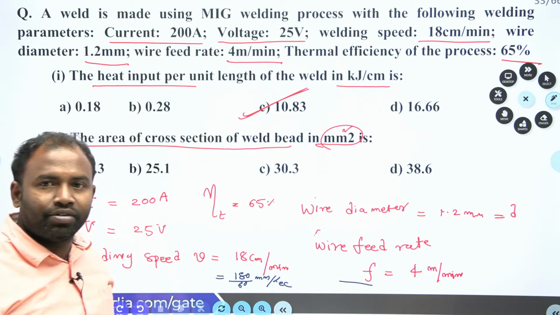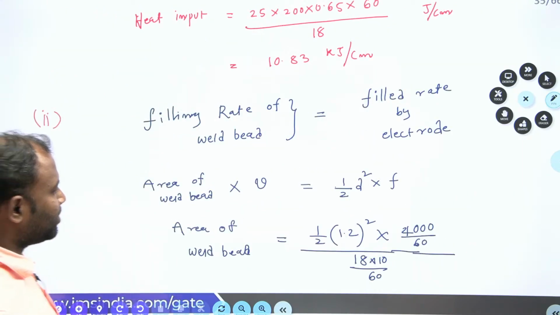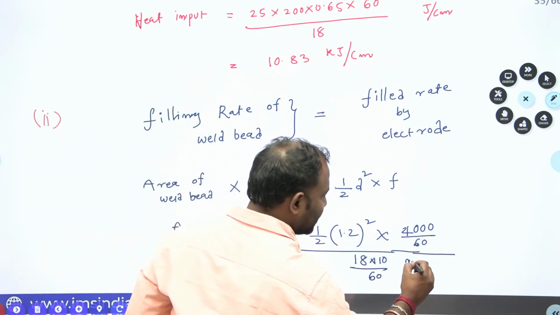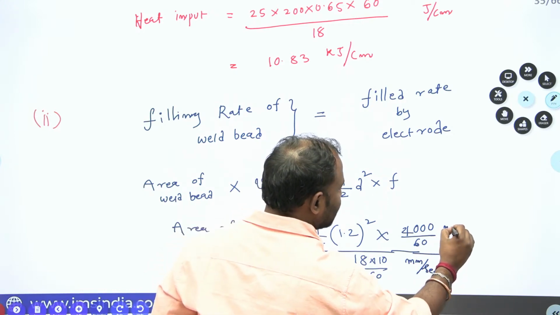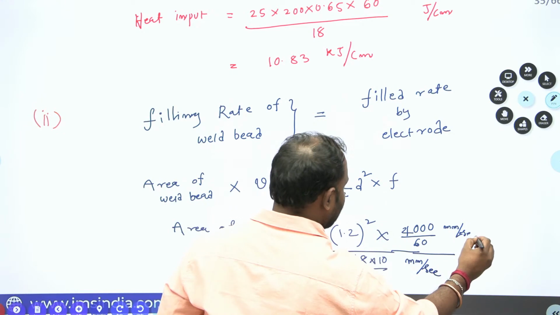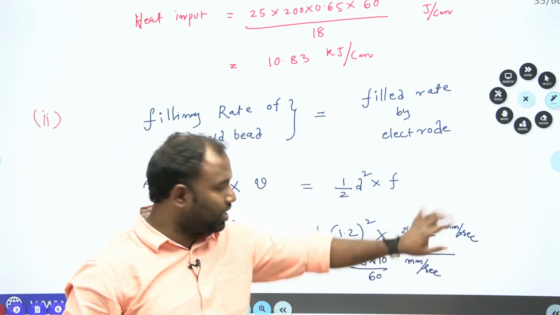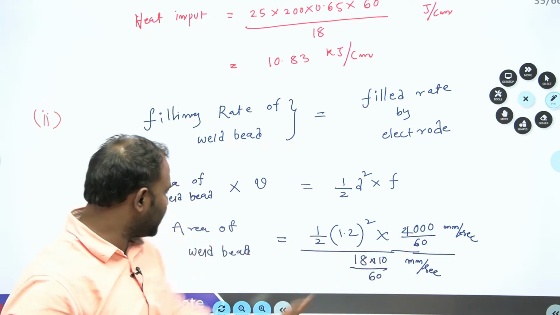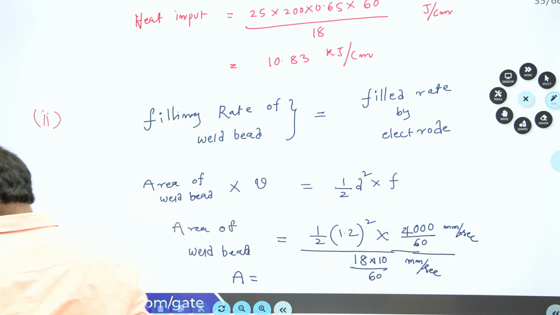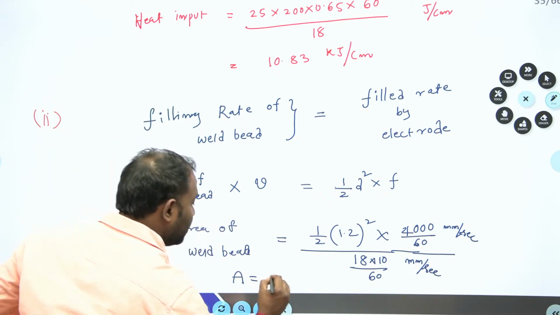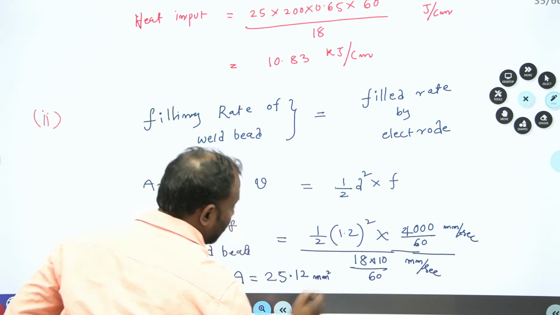Right, now let's go for putting the values in that. Here it is mm per second, and here also it is mm per second. Now here it is mm square; mm per second will get cancelled, so 60 will also get cancelled. Finally, the area of the weld bead I am going to get is 25.2 mm square.